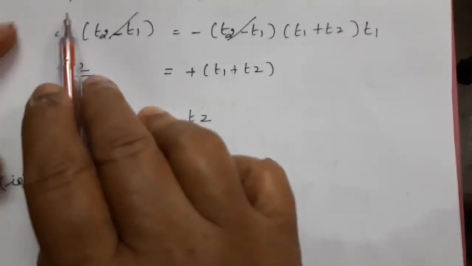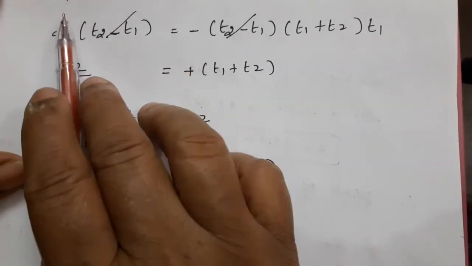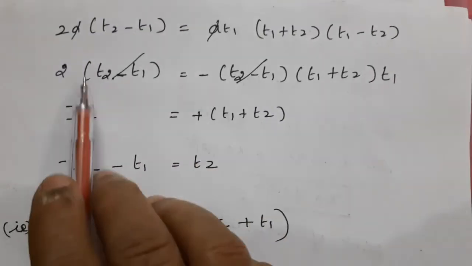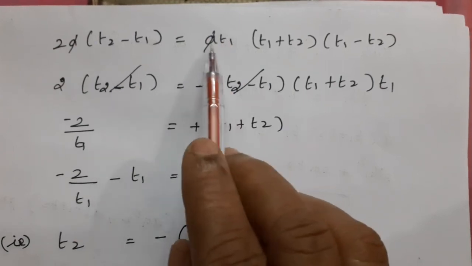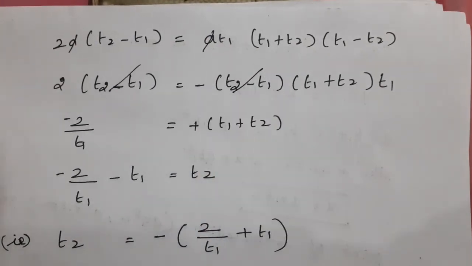Now if we take 2a out, we rewrite: 2a into t2 minus t1 equals a t1 into t1 square minus t2 square.